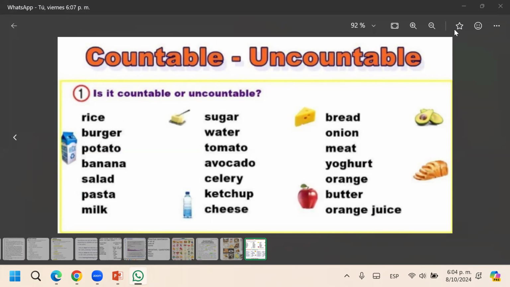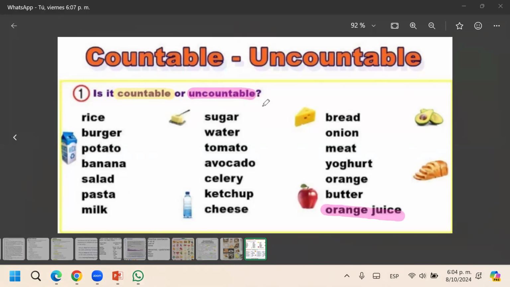But let's start. The first thing that I told you about countable and uncountable was that the liquid, remember the liquid that I told you, that the liquid is uncountable. For example, orange juice, uncountable because it's liquid.